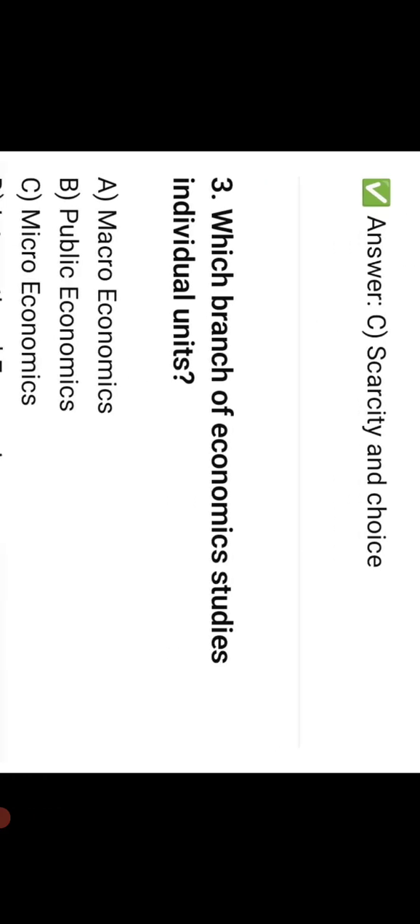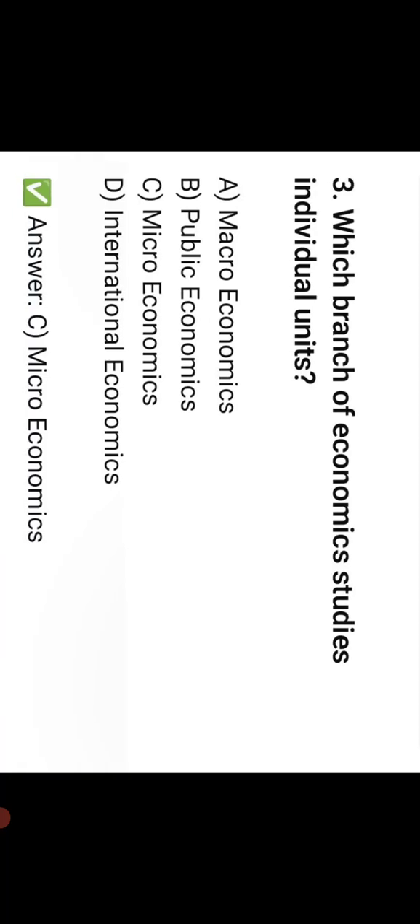Which branch of economics studies individual units? Macroeconomics, public, micro, international economics. Answer C, microeconomics.